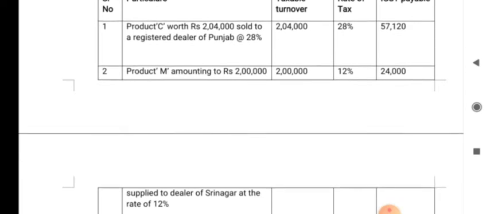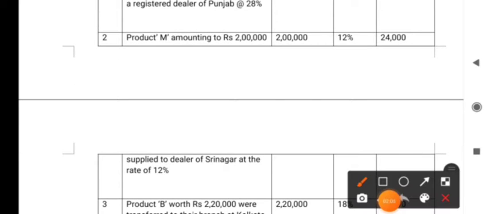57,120. The second point is that product M amounting to rupees 2 lakh supplied to a dealer of Srinagar at 12%. That means the goods are supplied from Bhopal to Srinagar. So, it is also interstate supply.